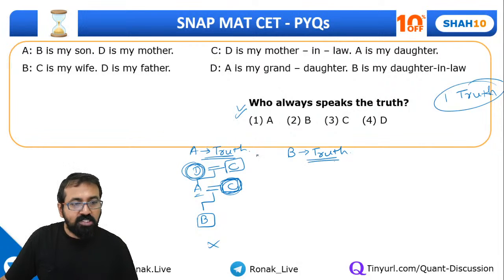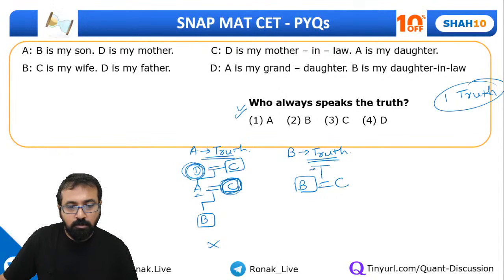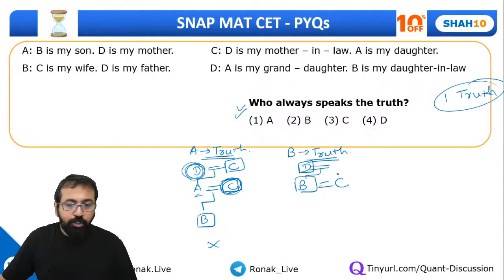Okay, so C is my wife. B is saying C is my wife and D is my father. So D is father of B. So this is D. So we don't know about the other person A. A can be the mother, or A can be daughter or son. It can be anything. Let's look at statement C.